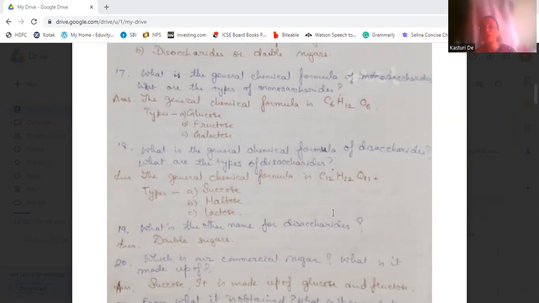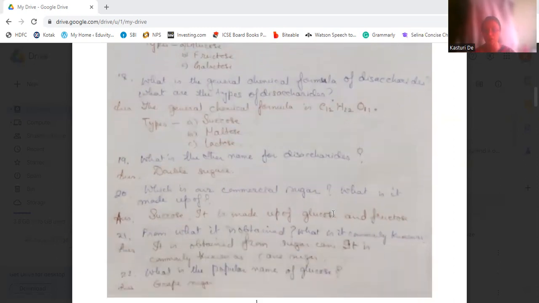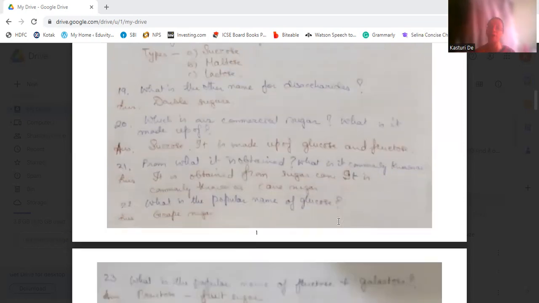Then what is the other name of disaccharides? Double sugars. What is the common commercial sugar, and what is it made up of? Our commercial sugar is sucrose. It is a disaccharide, and one molecule of it consists of one molecule of glucose and one molecule of fructose. Sucrose is obtained from sugar cane, and that's why it is commonly known as cane sugar.